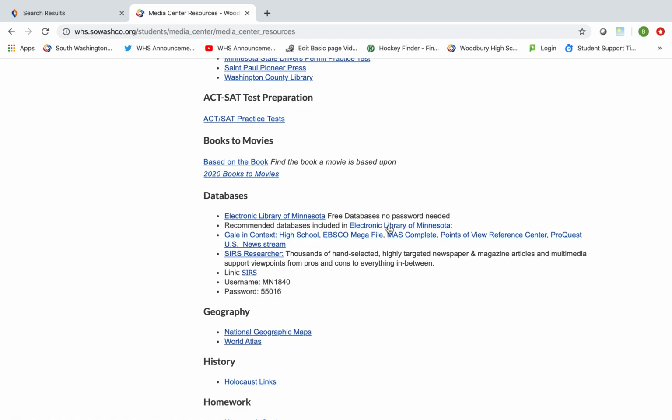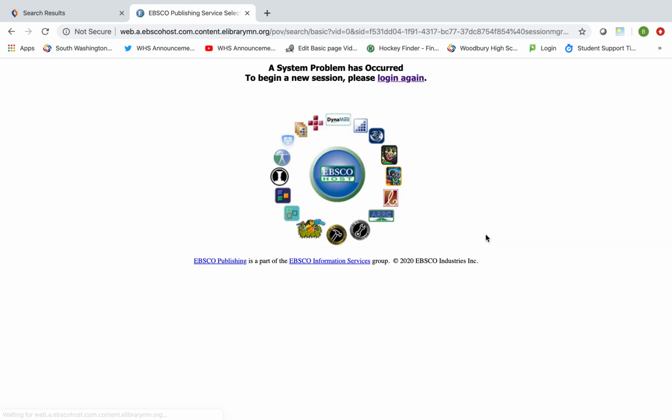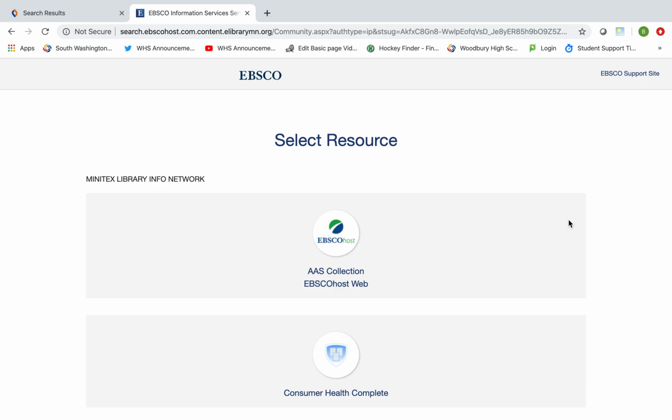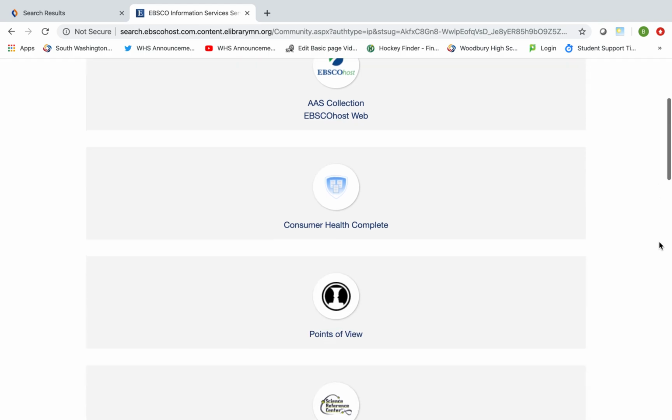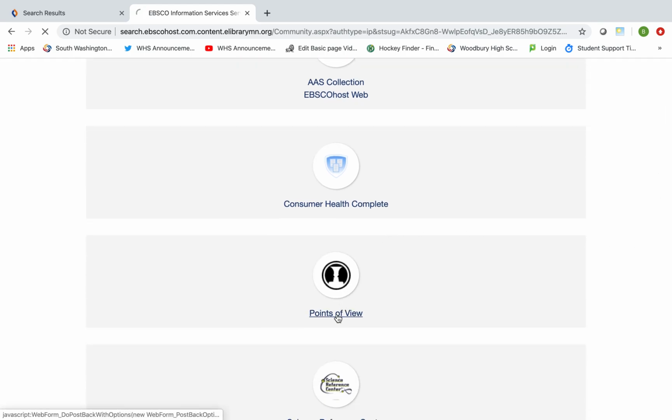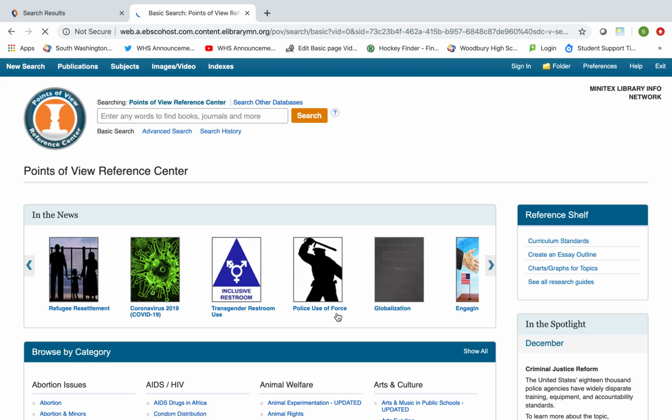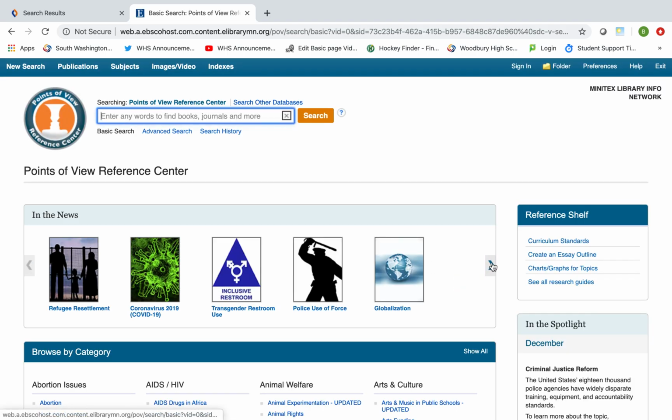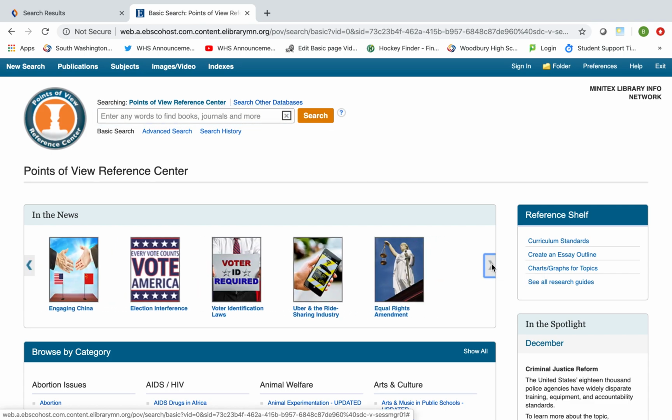All right, so let's go to Electronic Library of Minnesota, and you'll notice that I made quick links to those resources that I recommend. We're going to go to Points of View Reference Center first. All right, I'll log in again, scroll down, and I'm going to click on Points of View. Okay, once there, you'll notice that these are some of the major topics in the news today that high school kids are researching.